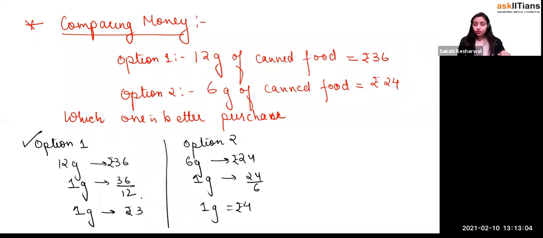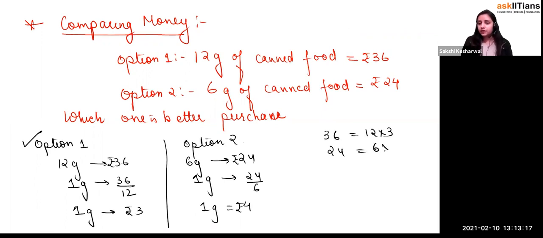So 12 into 3 is 36, and 6 into 4 is 24. So instead of doing such a long thing, can I say that 36 can be written as 12 into 3, and 24 can be written as 6 into 4? So we can say that 1 gram is costing you 3, and here 1 gram is costing you rupees 4. So definitely option 1 is the better purchase, right?